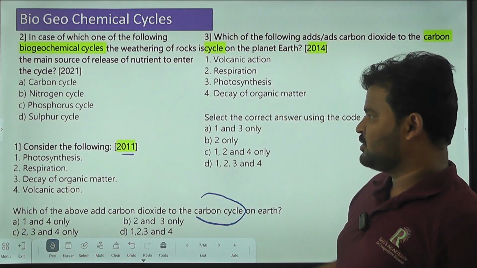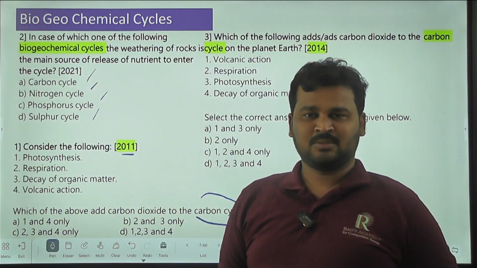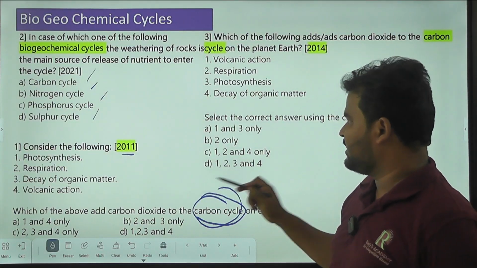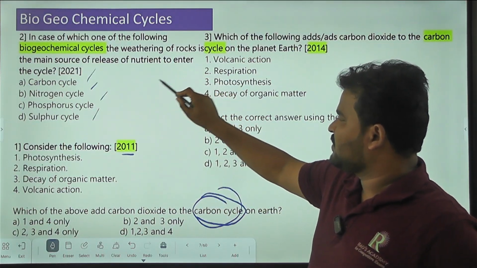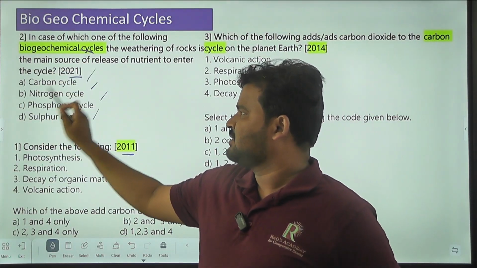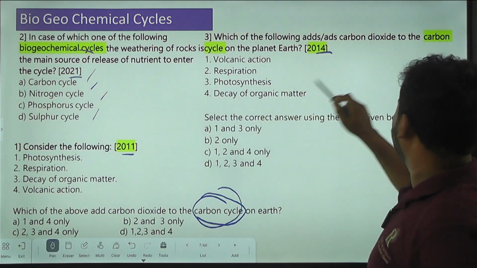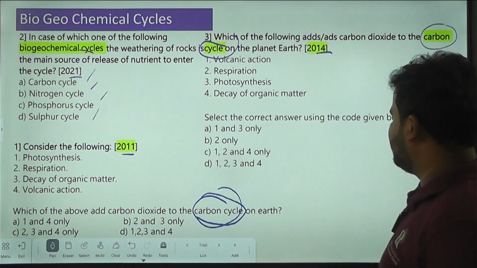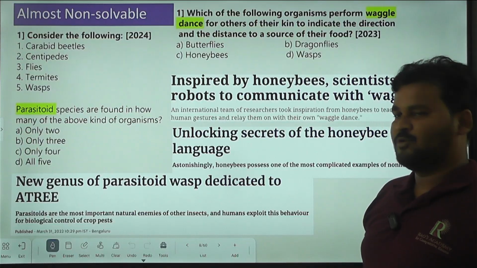A question related to the carbon cycle came in 2011, a question related to biogeochemical cycles came in 2021, and again a question related to the carbon cycle in 2021. That's why these cycles are very important.